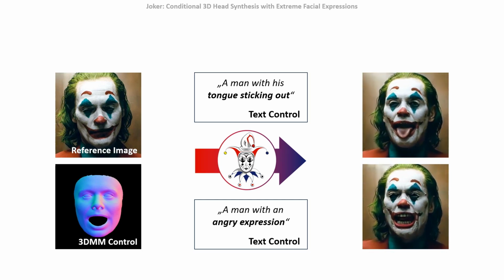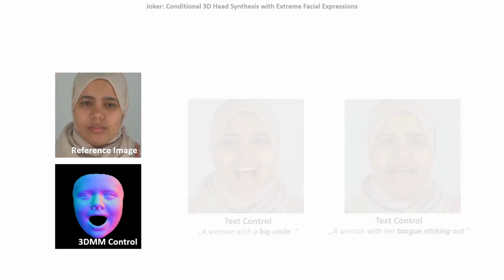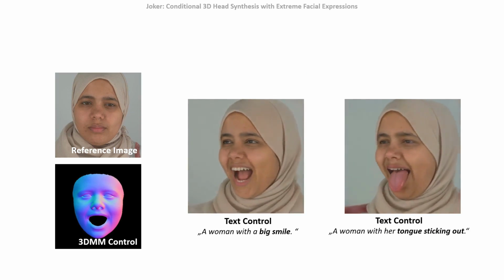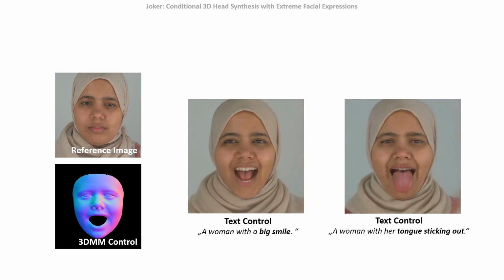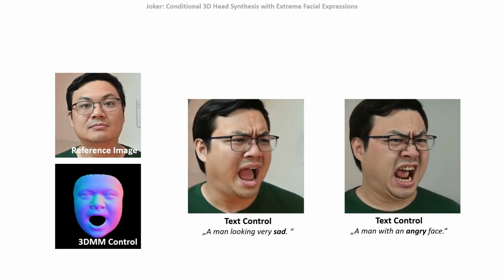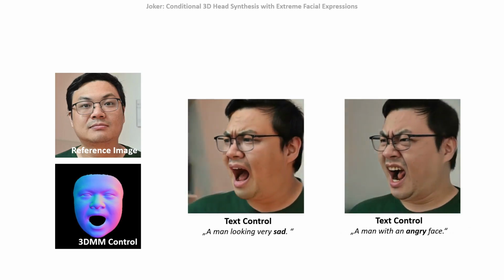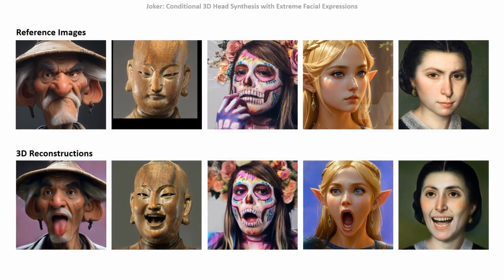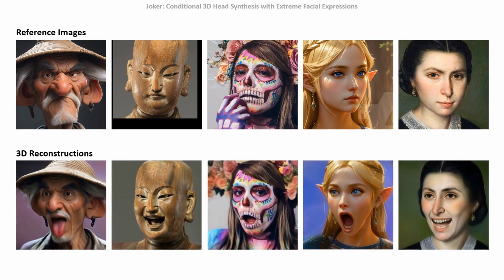We found that text prompts are a user-friendly control signal to solve these ambiguities. While fixing the general pose through the 3DMM, text control can be used to specify emotion-related expression subtleties and tongue articulation. Our method can synthesize a wide range of extreme expressions and generalizes well to out-of-distribution samples, like sculptures, heavy makeup, and paintings.